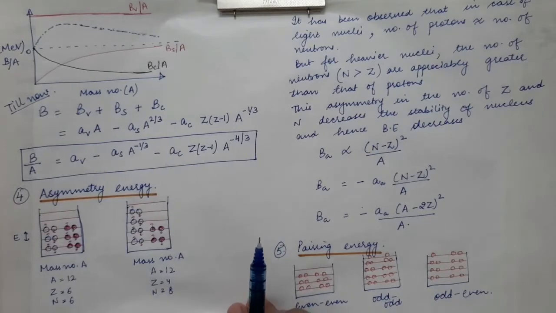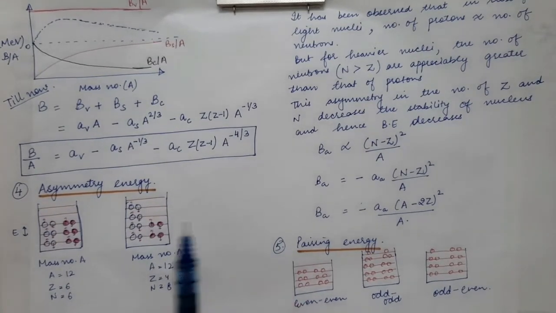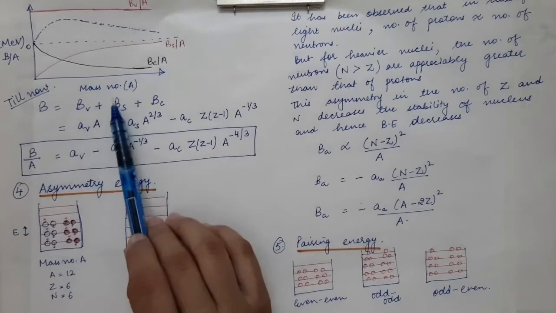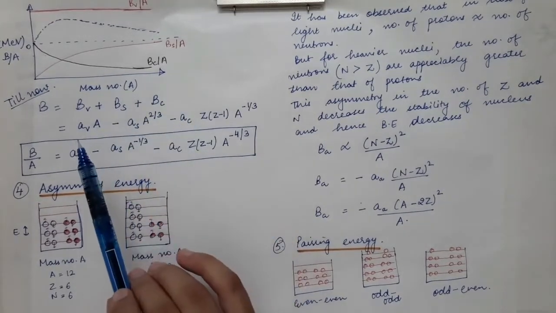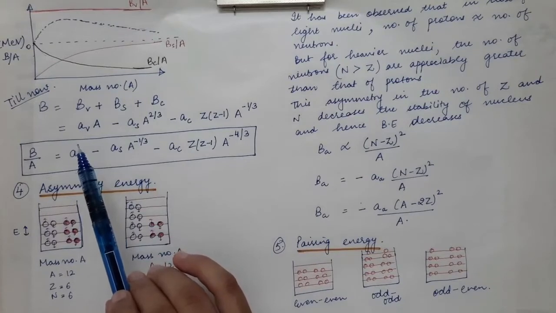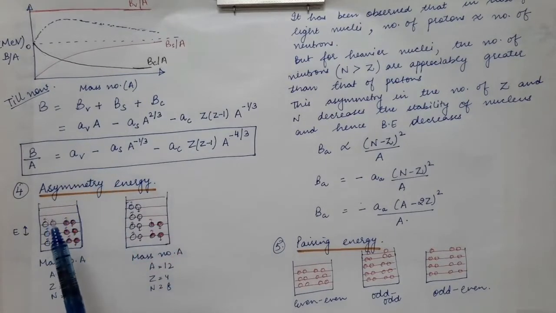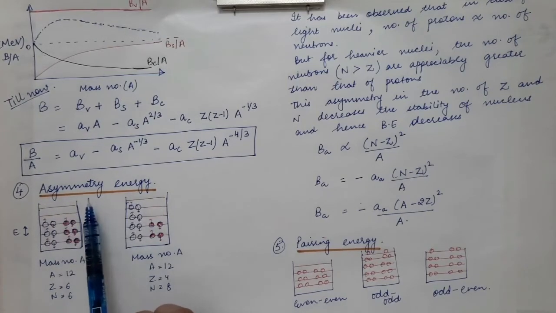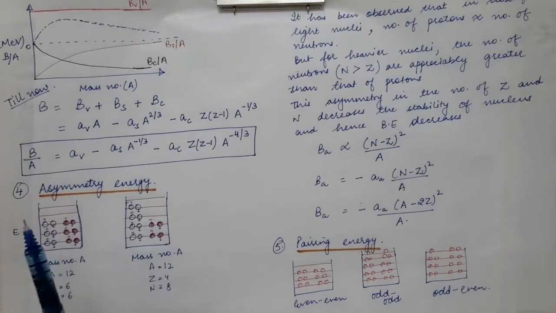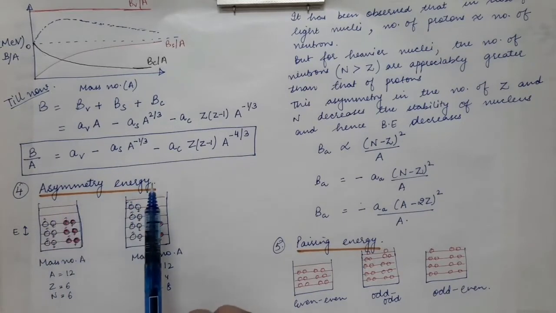So till now we have done the binding energy. We have obtained three terms of binding energy, and these three terms are taken considering the nucleus to be a liquid drop. Now next is the asymmetry energy. The binding energy of the nucleus is influenced by the asymmetry energy.